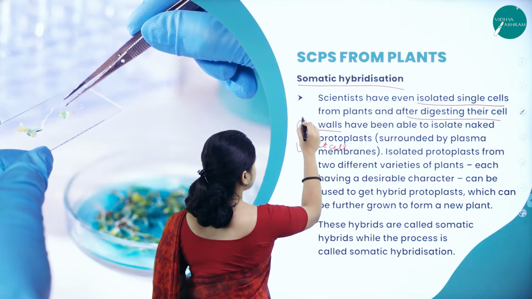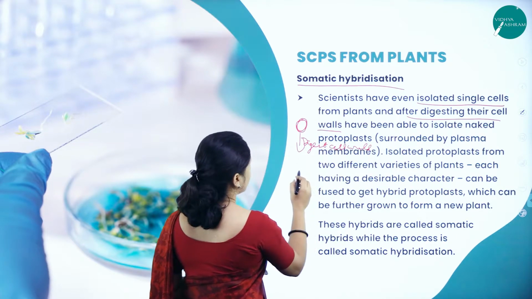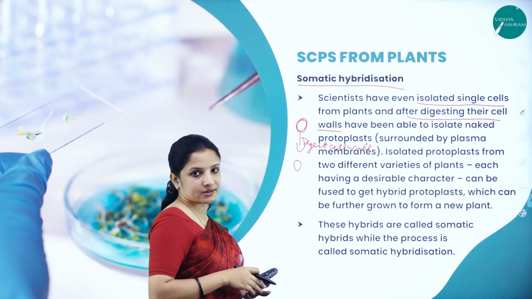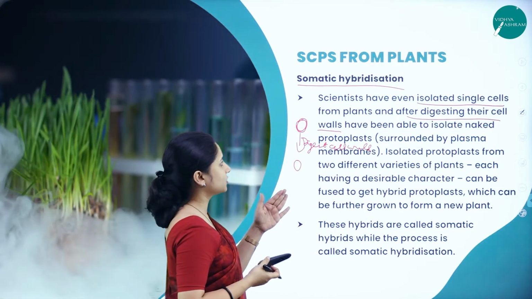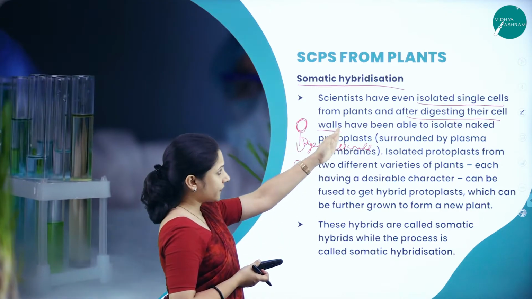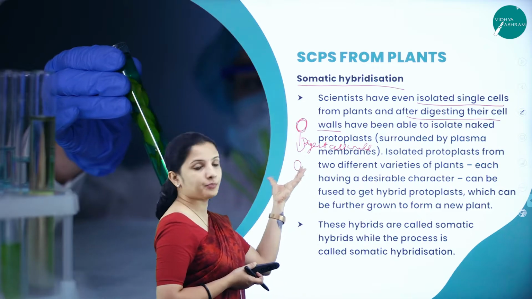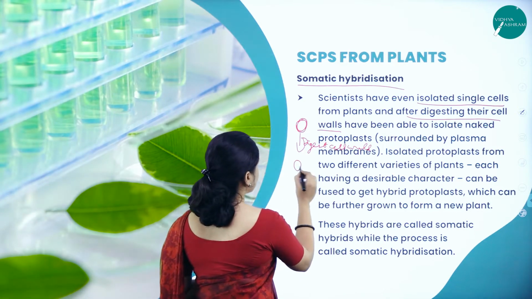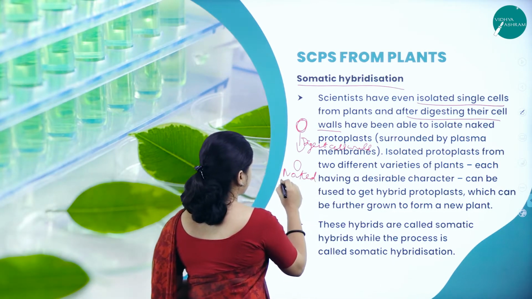This is the cell wall surrounding the plant cell. They will digest the cell wall. Now the plant cell is exposed because the cell wall would have been digested and removed. After the digestion of the cell wall, it is now a naked protoplast, because it does not have a cell wall.